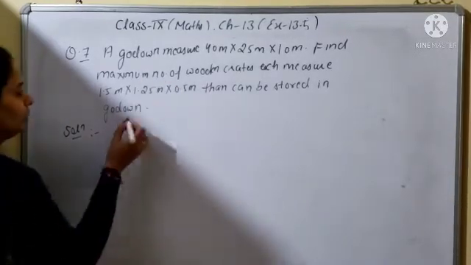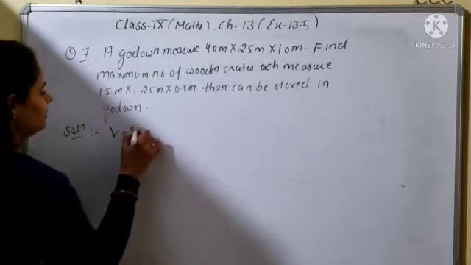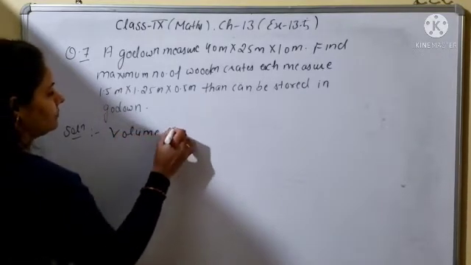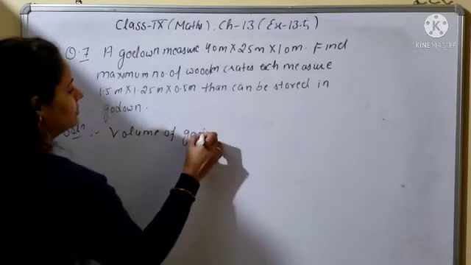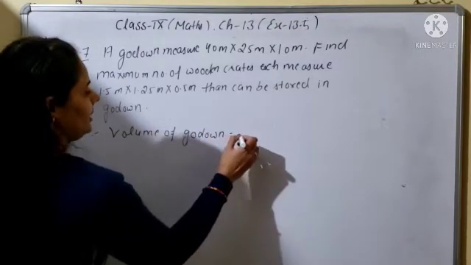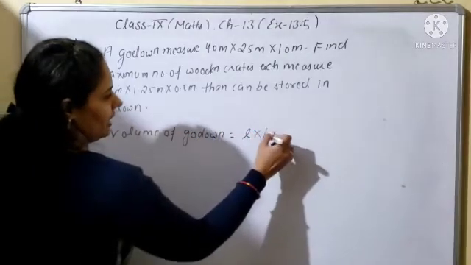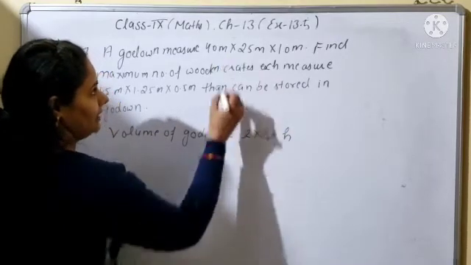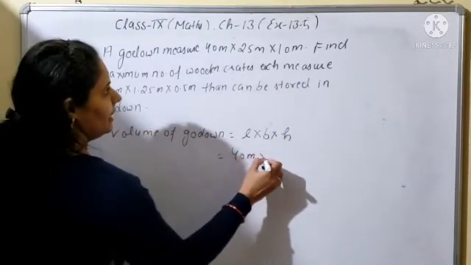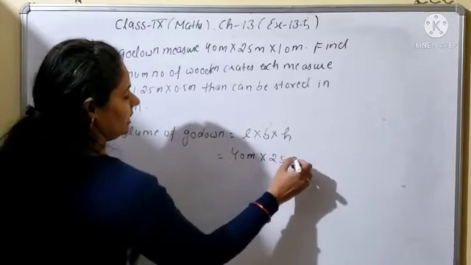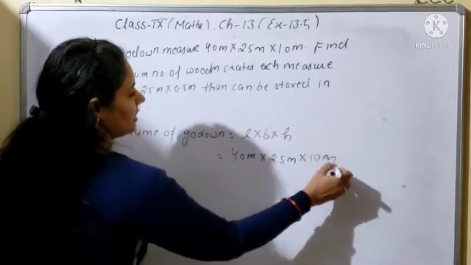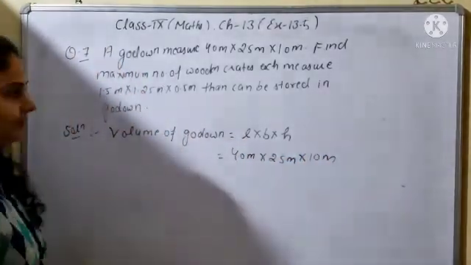So first of all you will find out the volume of the godown. Volume of godown will be length into breadth into height, and all the measures are given. Length is 40 meter, breadth is 25 meter and height is 10 meter. So this one will be the volume of the godown.